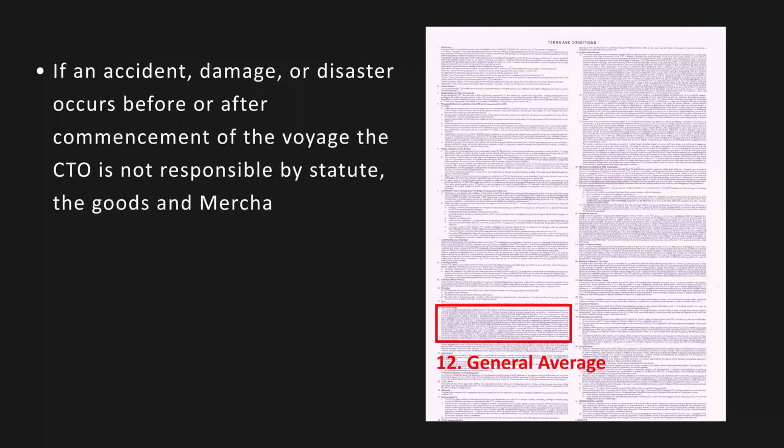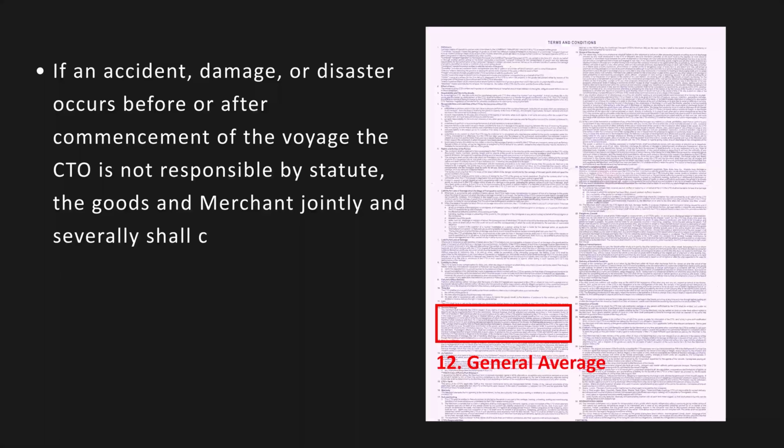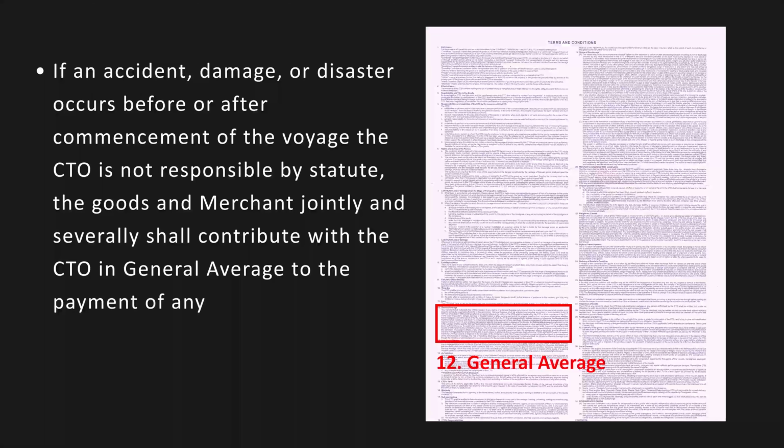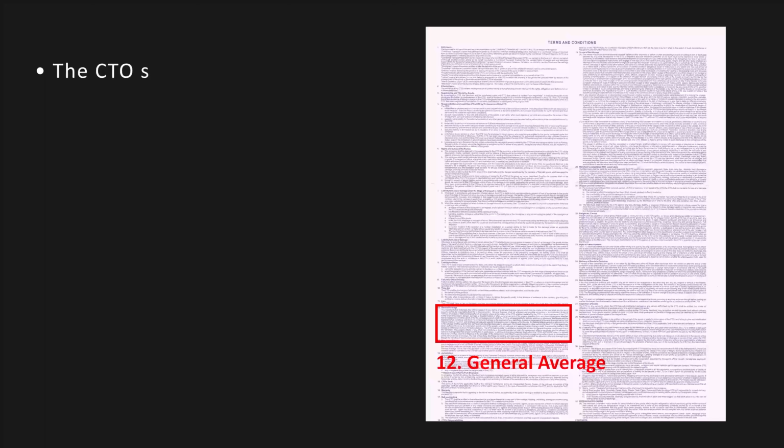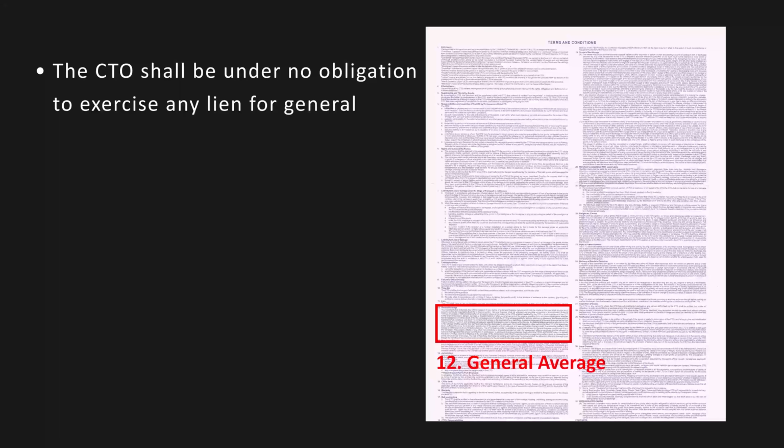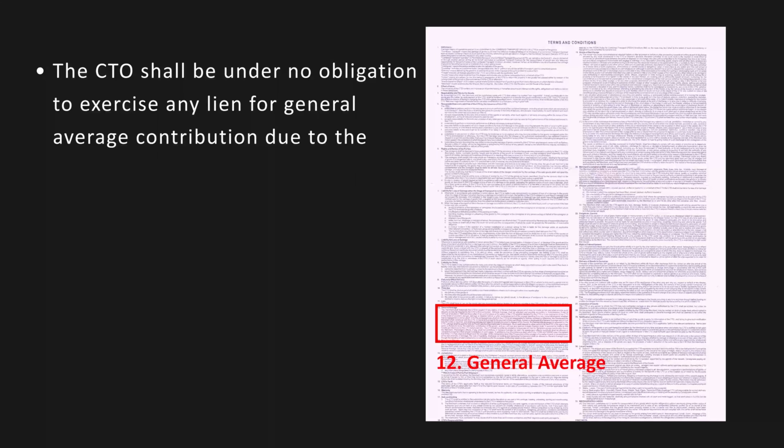The goods and merchant jointly and severally shall contribute with the CTO in general average to the payment of any sacrifice, loss, or expenses. The CTO shall be under no obligation to exercise any lien for general average contribution due to the merchant.